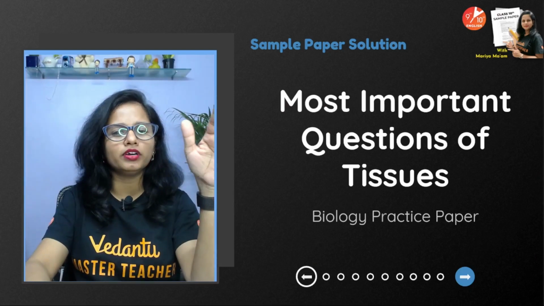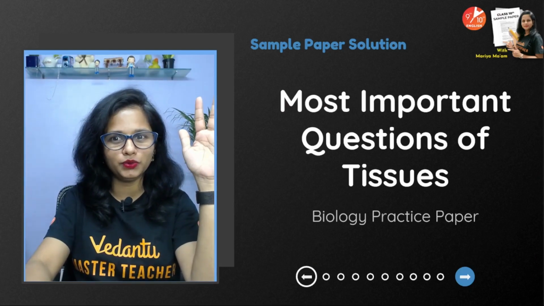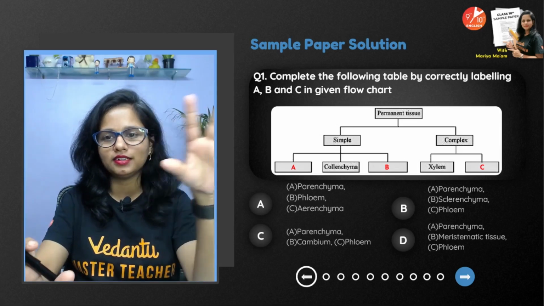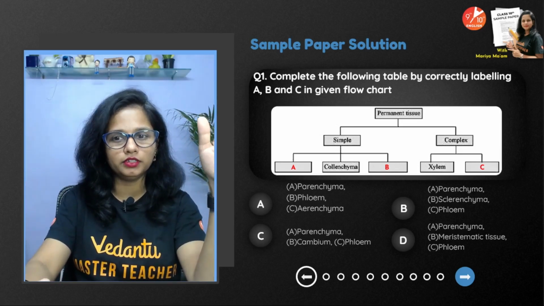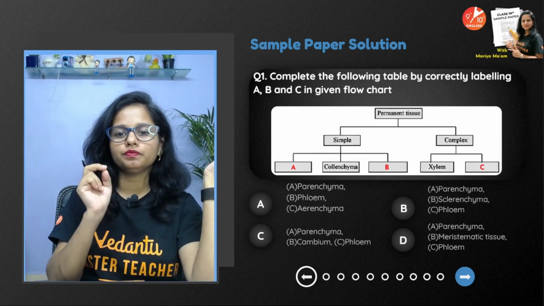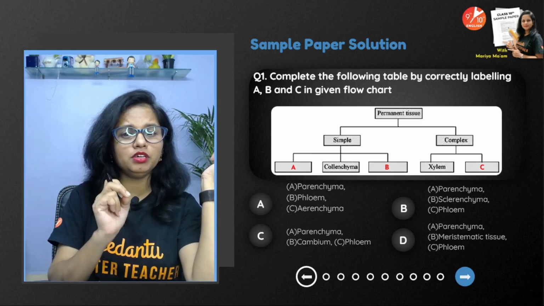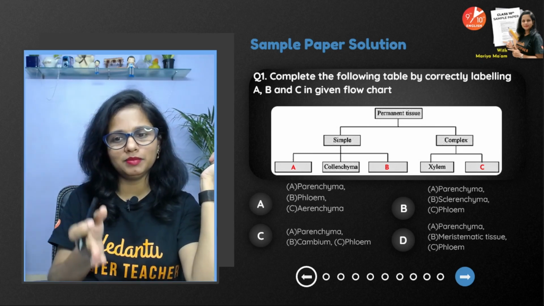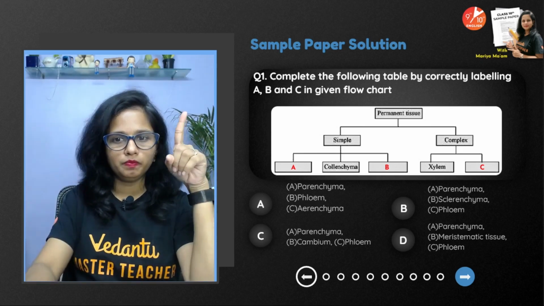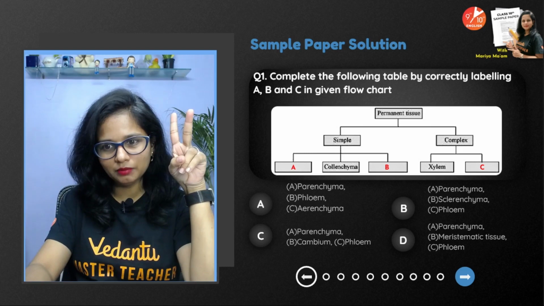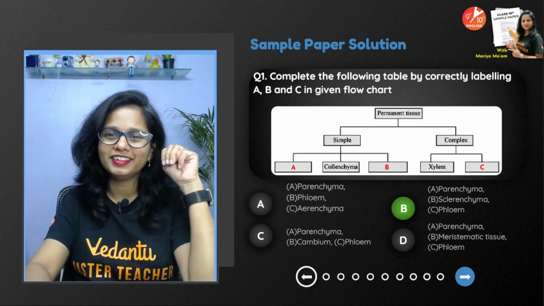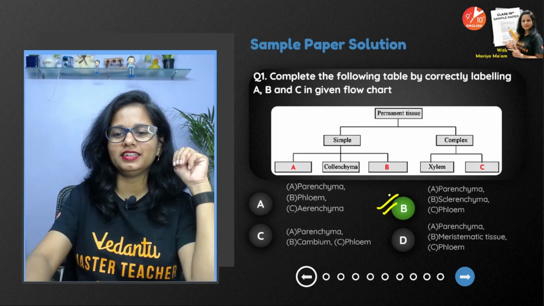So guys, most important questions related to tissues. Okay, so let's get started. So here is the diagram and there's a classification, basically a flow chart of tissues, permanent tissue. So simple, complex, A, B, C. So A, parenchyma, then collenchyma, then B will be sclerenchyma, then under complex xylem, and there will be phloem. So parenchyma, sclerenchyma, phloem, and therefore it has to be B, correct? So yeah guys, B is the correct answer.